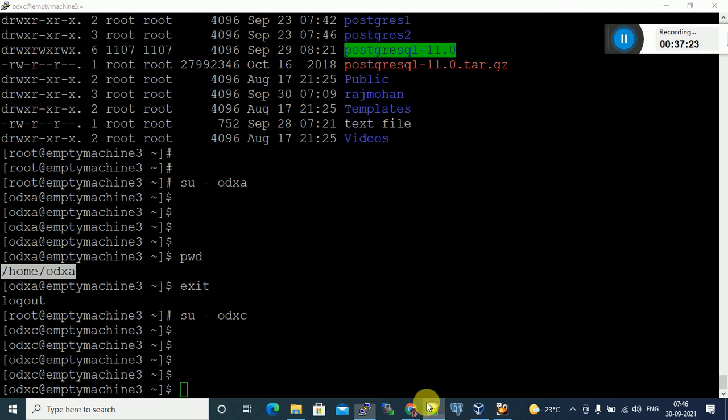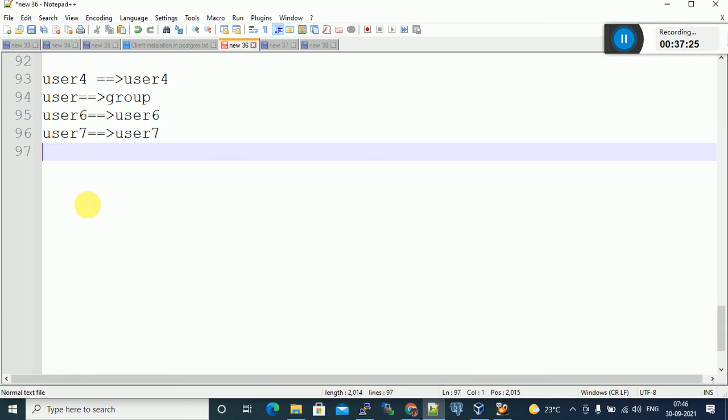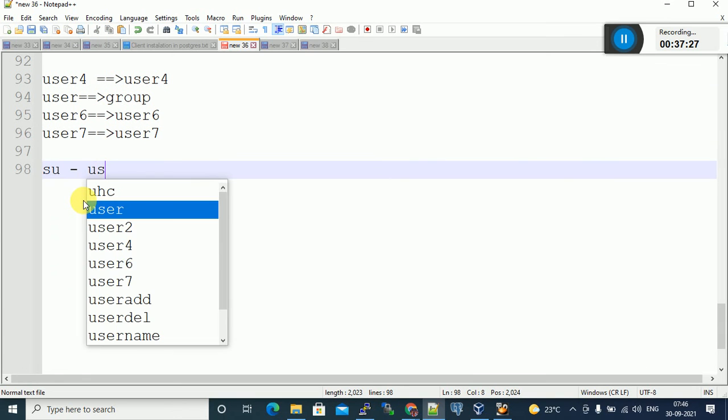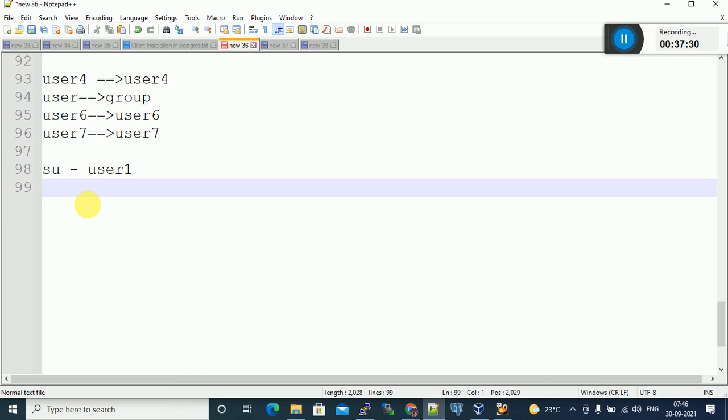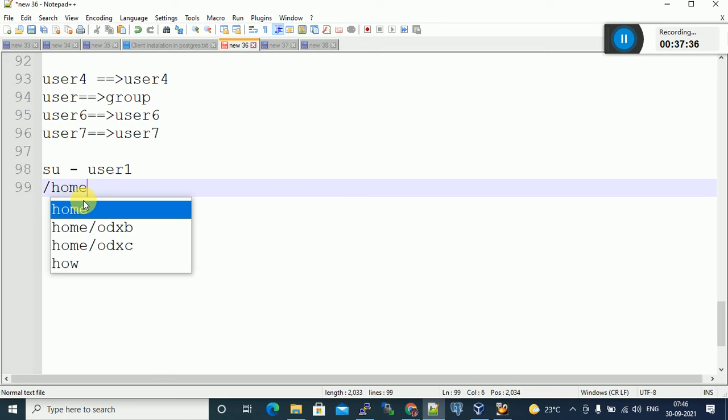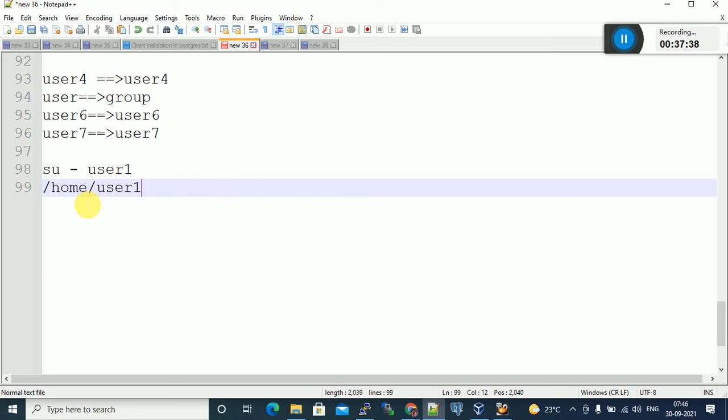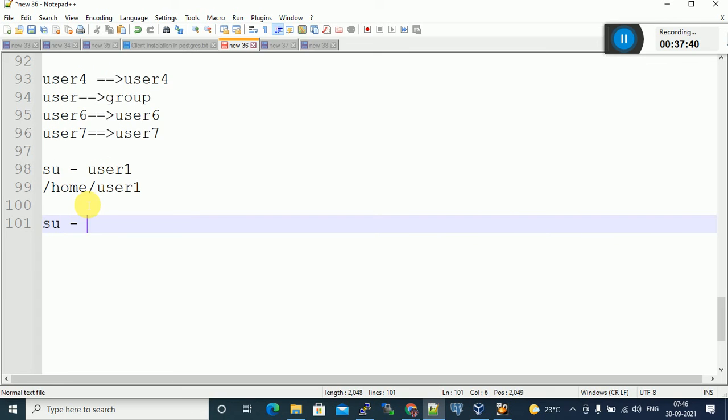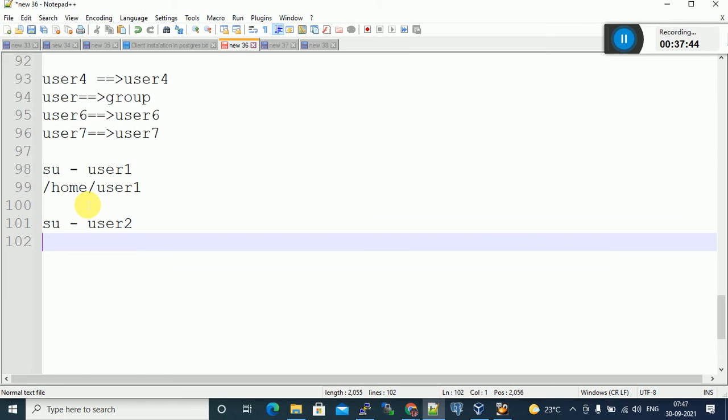Why are you struggling? Suppose su - user1, I switch to this user. What is the current location? What is the default location this user1 will get? /home/user1. That's it. Suppose you switch to user2, what is the current location after switching? Tell me.